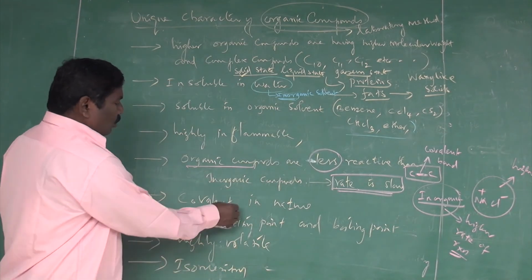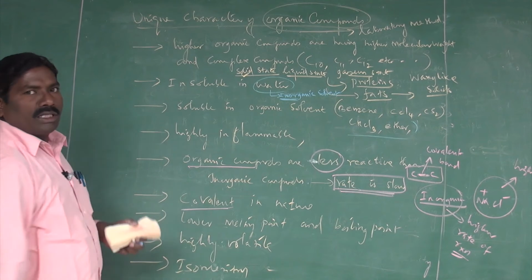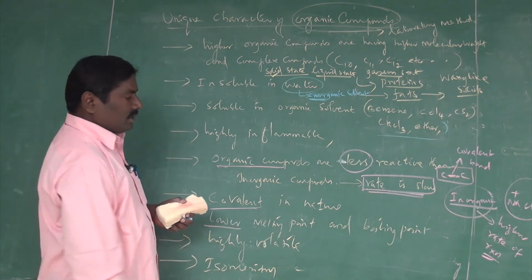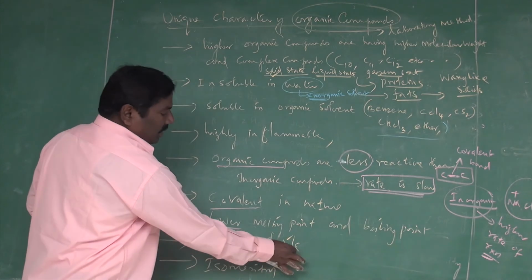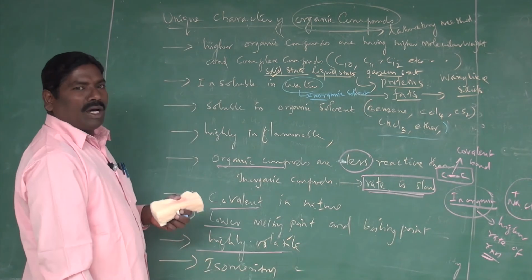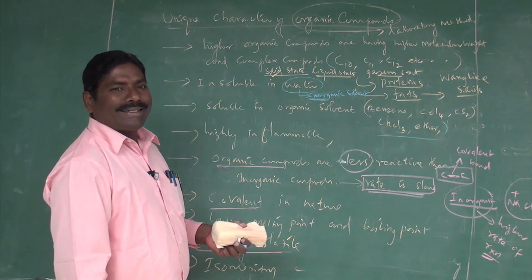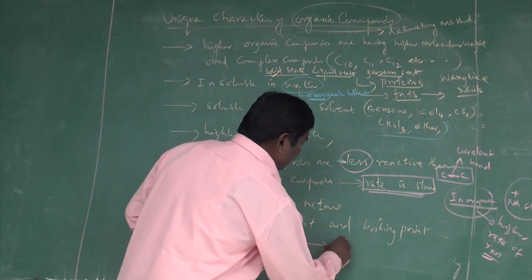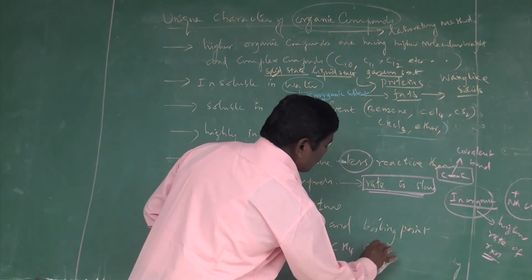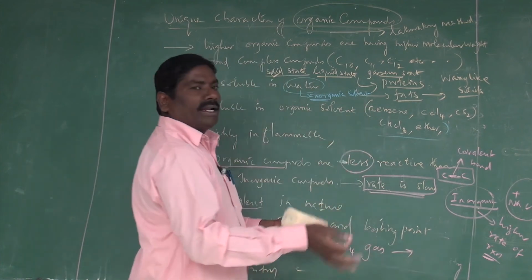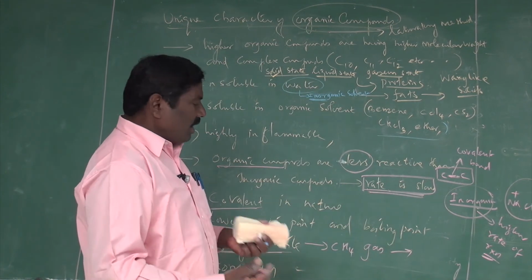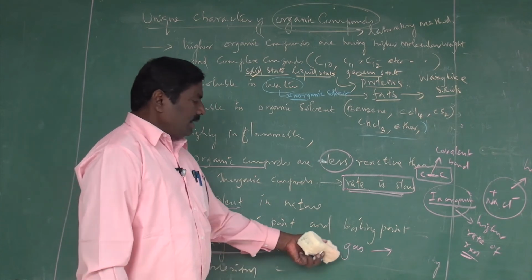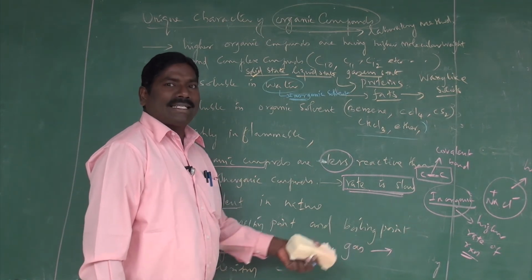And these are all covalent in nature, which we have studied. What about these covalent compounds? They have lower melting points and boiling points, and are highly volatile. What is volatile? Volatile is nothing but having the tendency to easily escape. For example, take methane, a gas which easily evaporates, that is vaporizes. This is nothing but volatility.